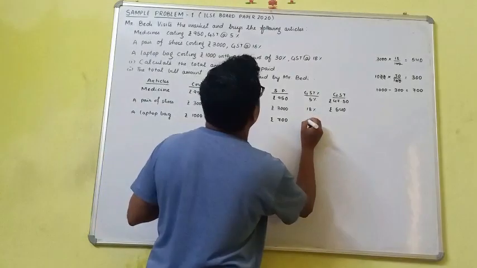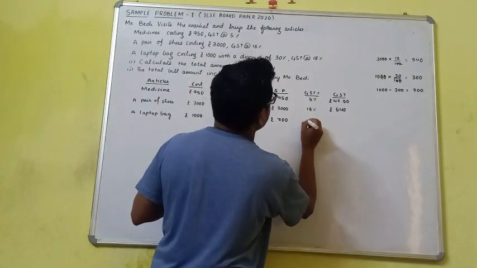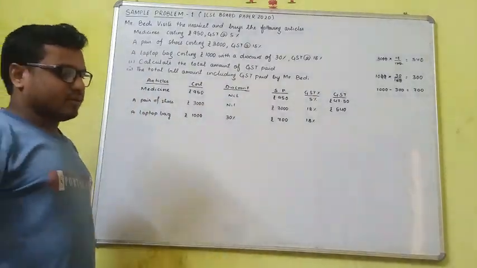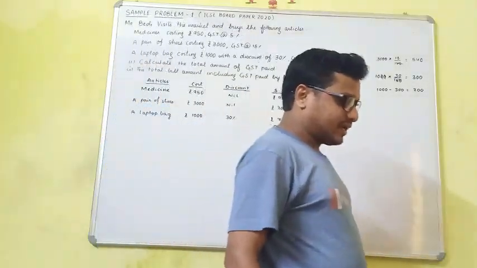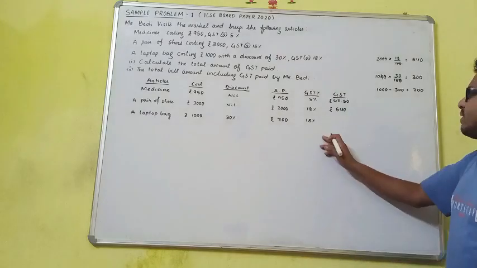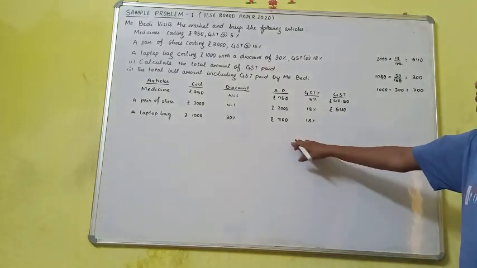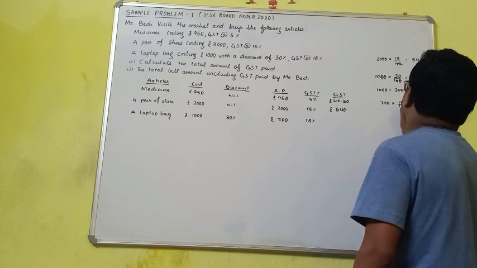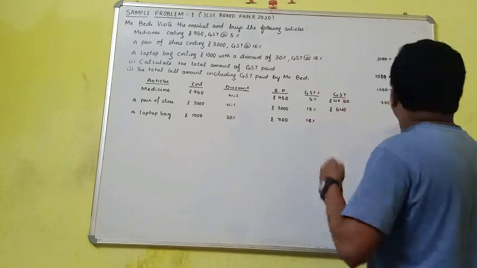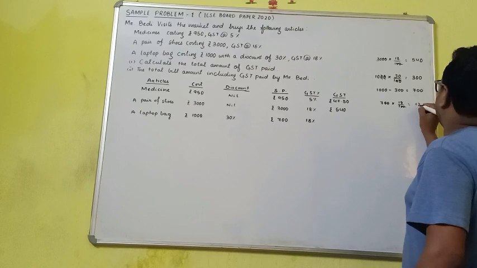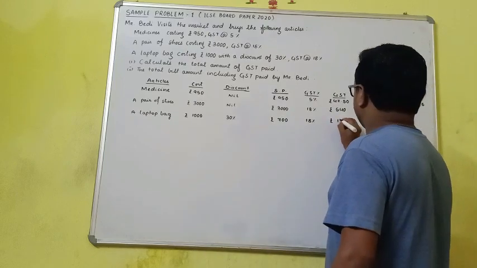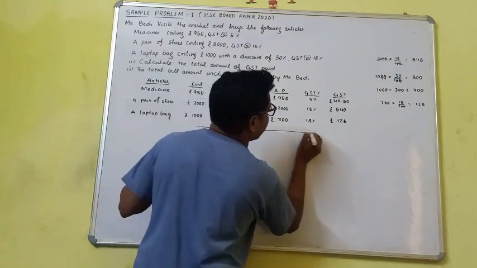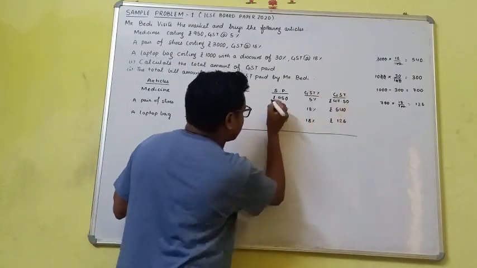So here I will write the selling price is just 700. Then GST is again 18%. And we know that 18 into 7 is equal to 126. So 700 into 18 by 100, calculate the GST. So 0 cancels, it will be 126. Rupees 126.